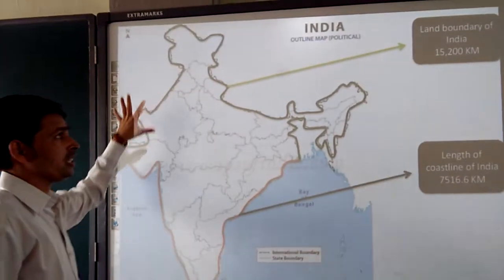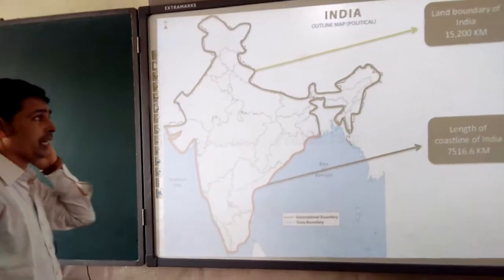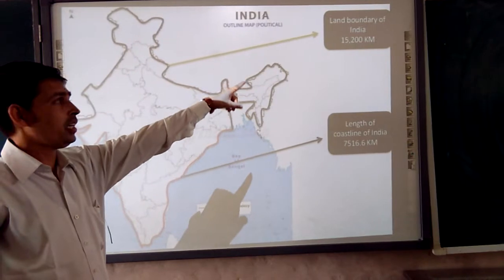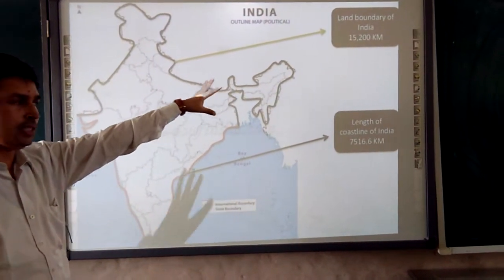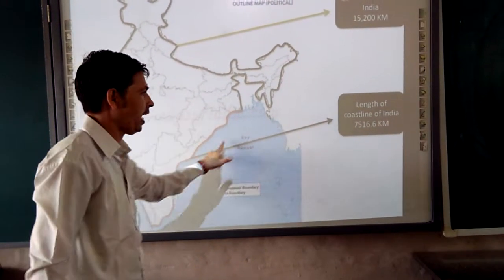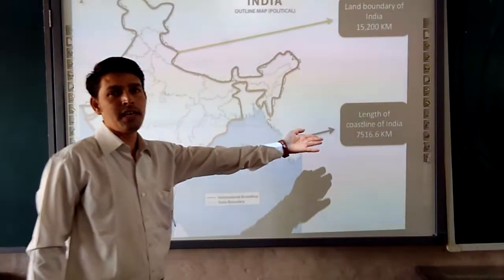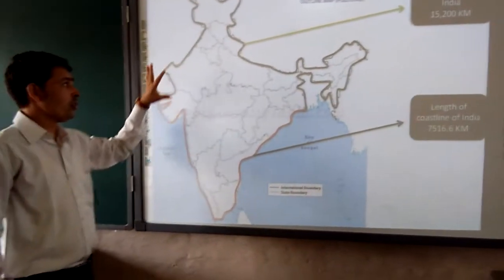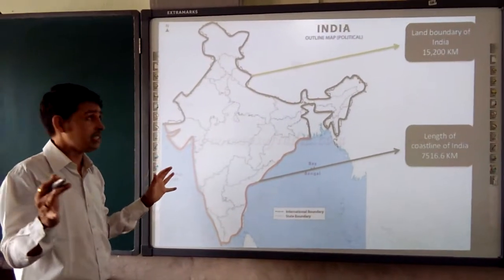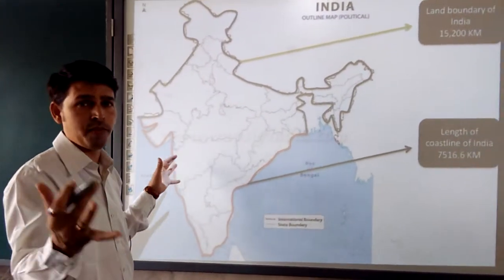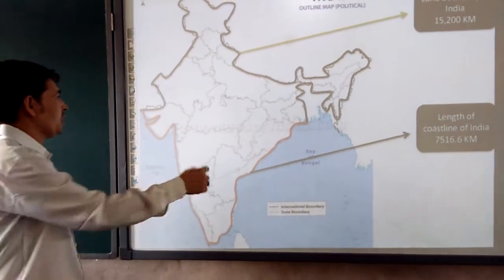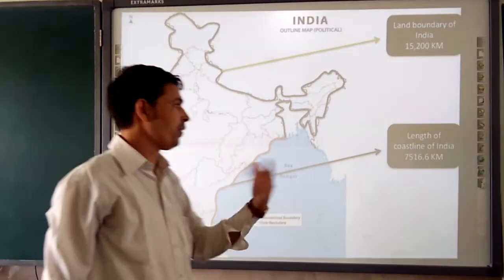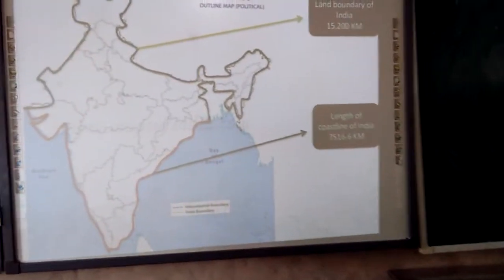So by this outline political map of India, it is clear that the land boundary of India is 15,200 kilometers and the coastal line of India is 7,516.6 kilometers. So with this you can understand the size of our India, right? With this clear explanation, now we are moving to the next slide.